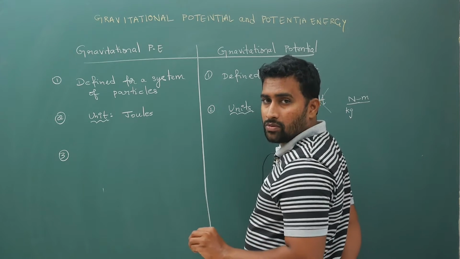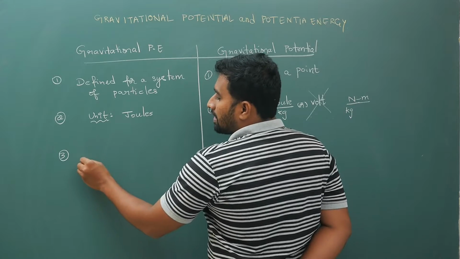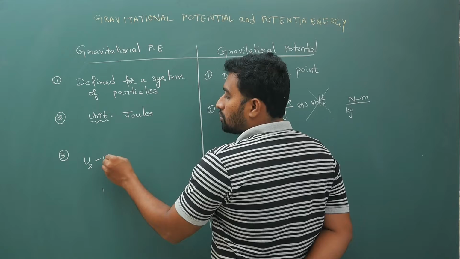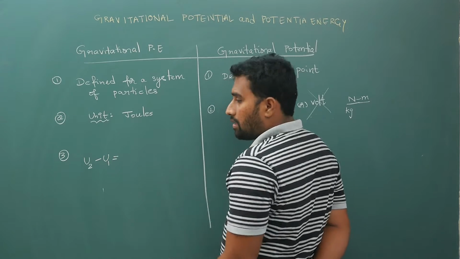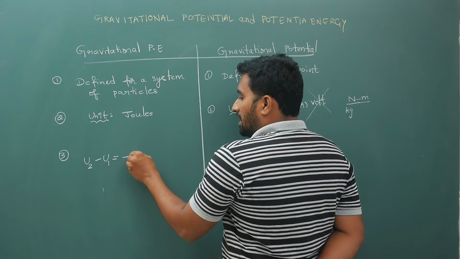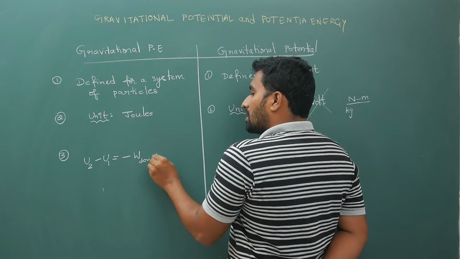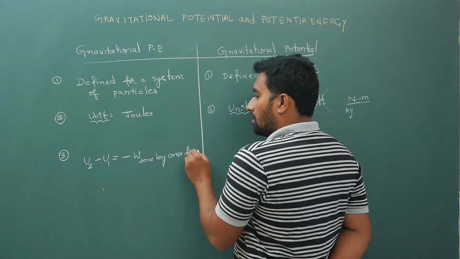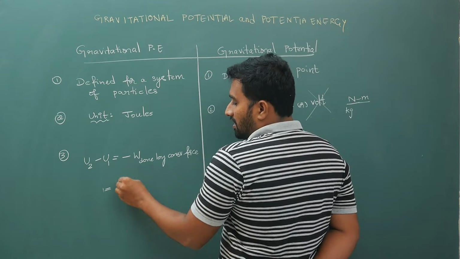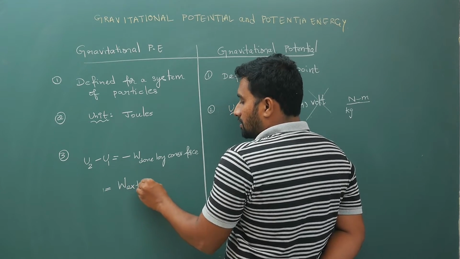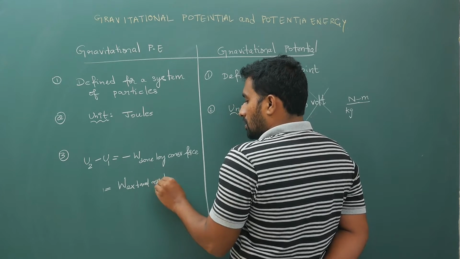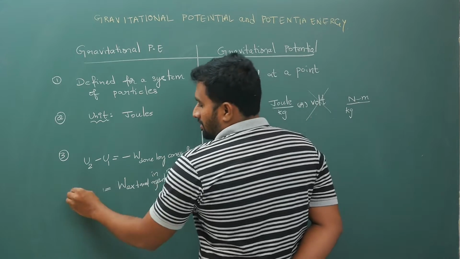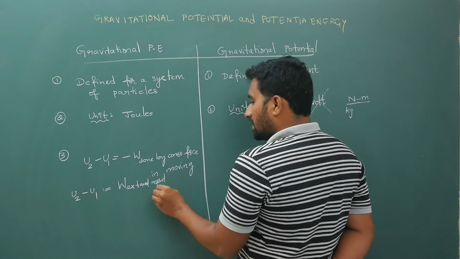I will explain both, don't worry, but just remember that you can only measure the potential energy difference U2 minus U1, which is minus of work done by the conservative force, or work done by an external agent in moving with constant speed.